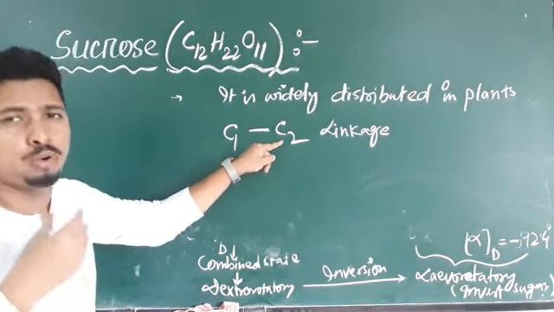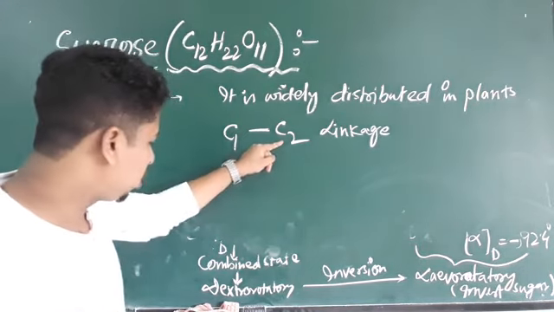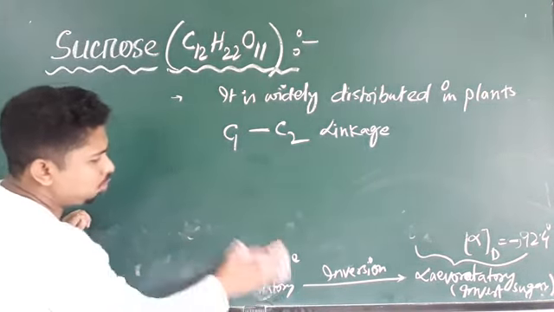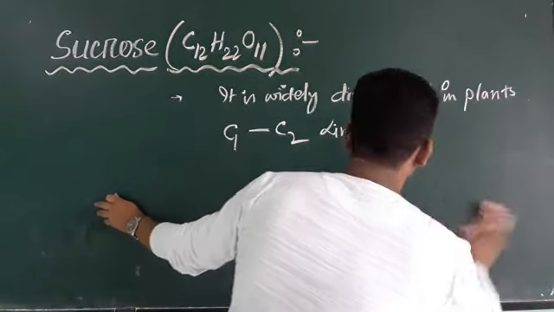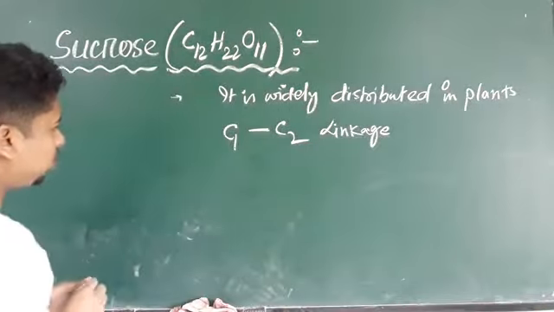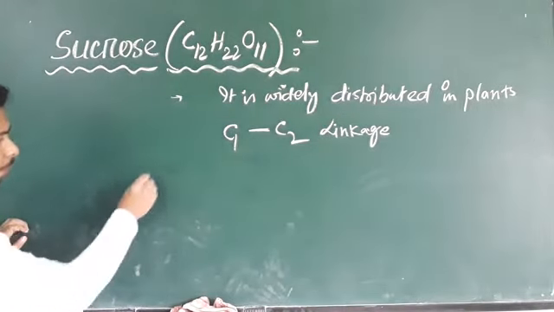Now we are going to draw the structure of this sucrose molecule. With the help of the structure we can discuss it more precisely. So here you see the structure of this sucrose.